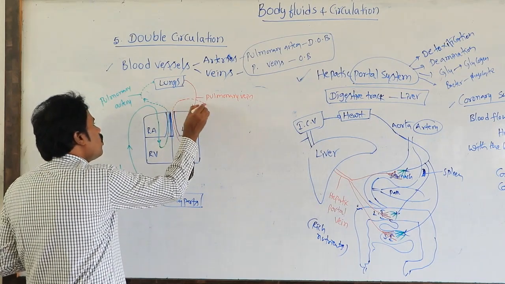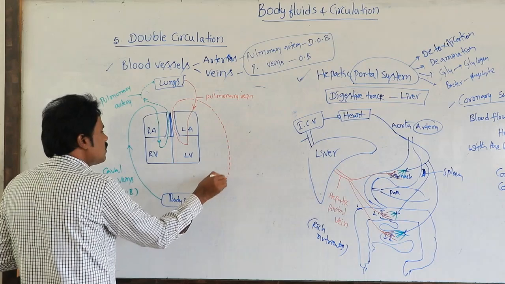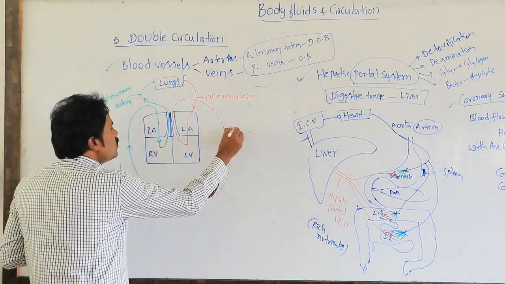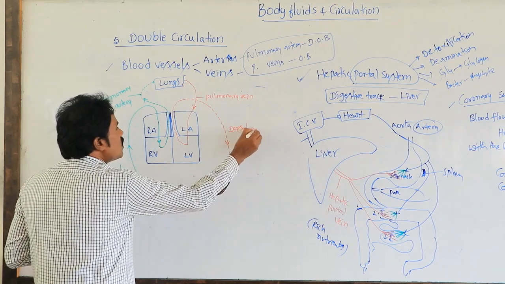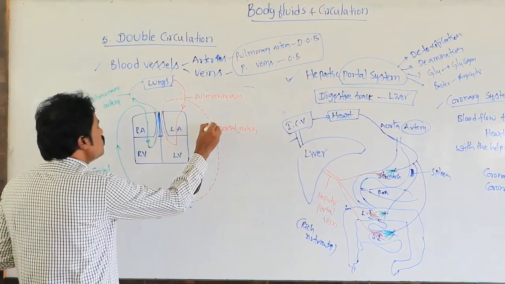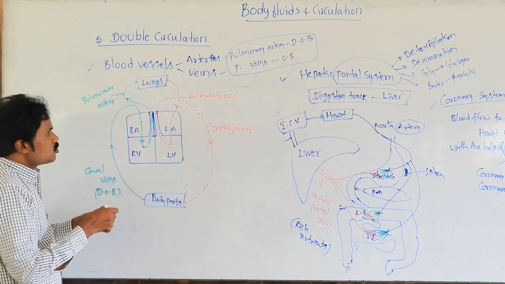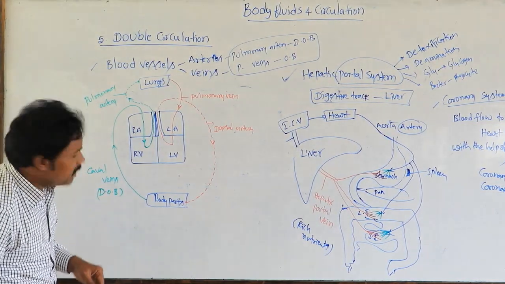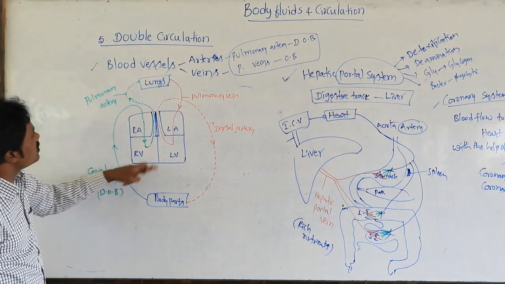It sends blood to all body parts with the help of the aorta. This is the dorsal artery. Here the green color represents deoxygenated blood.